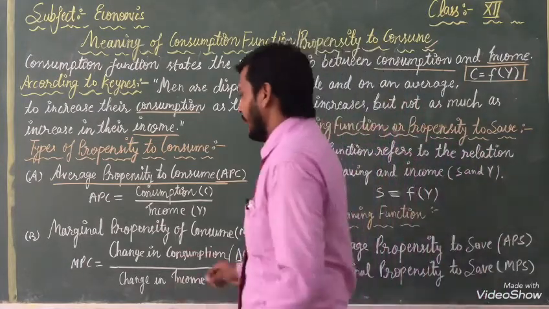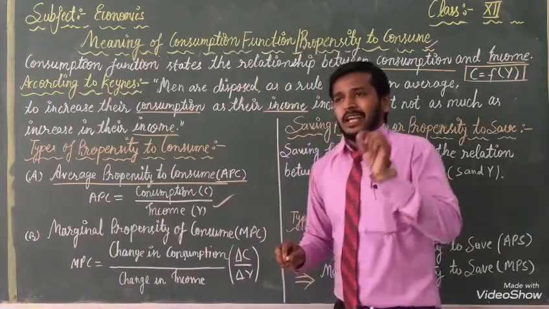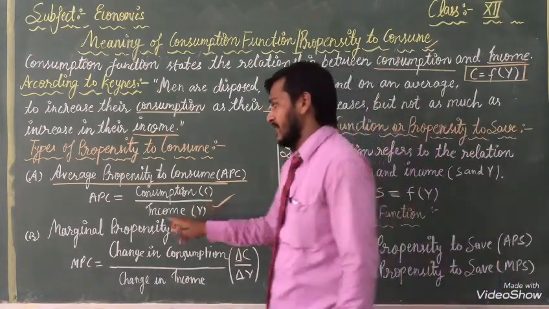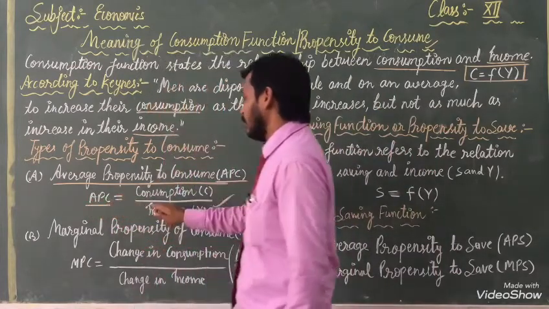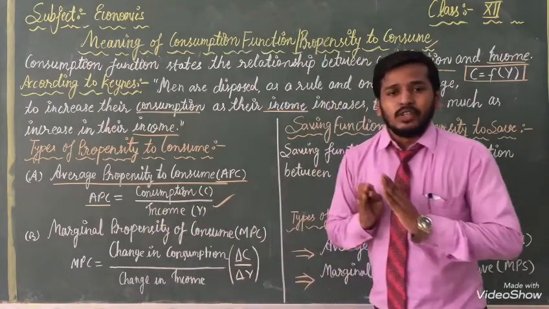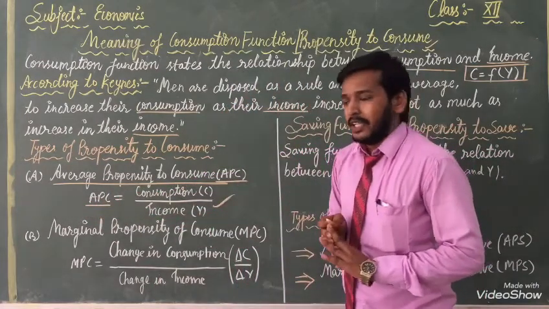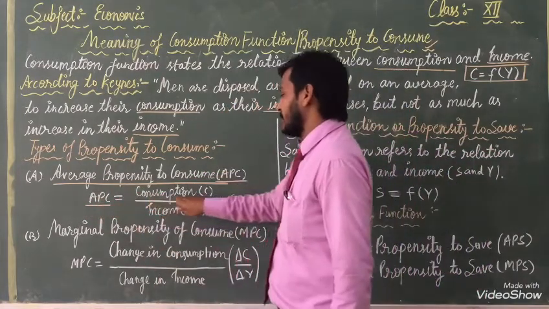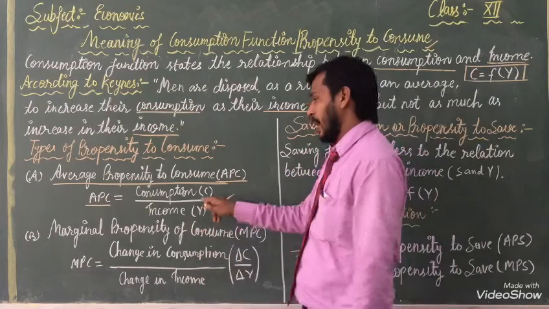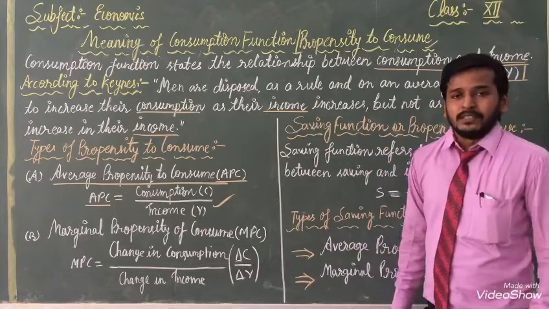On behalf of that we can say this is the formula: APC equals consumption by income. We have to put in the values, after that we can calculate APC. APC equals consumption by income. Consumption we denote with capital C and income we denote with capital Y.